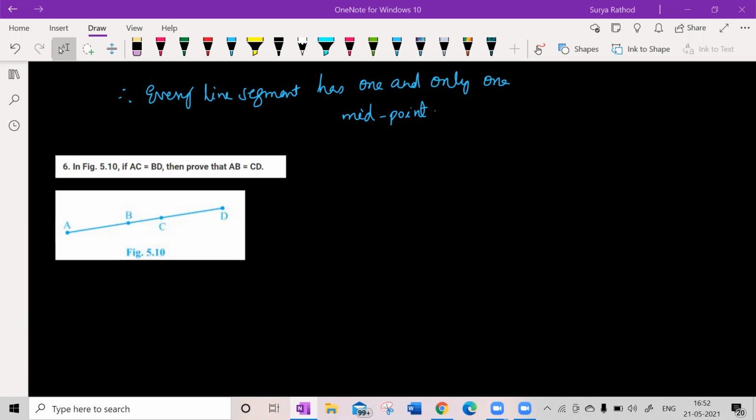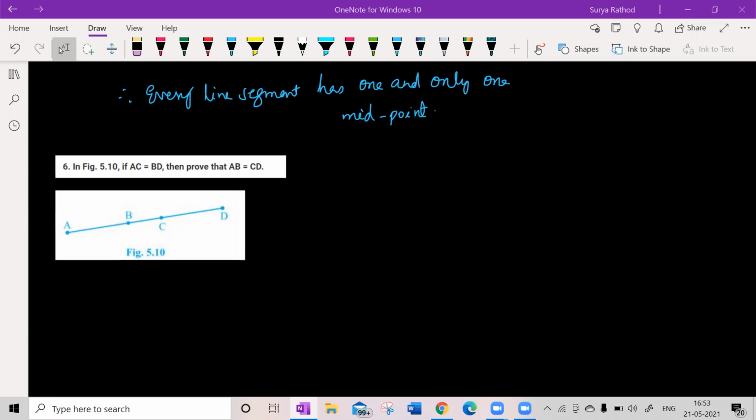They are equal, sir. How did you prove? Can you please explain? So it is given that AC is equal to BD in the question. Then according to the figure, AB plus BC.